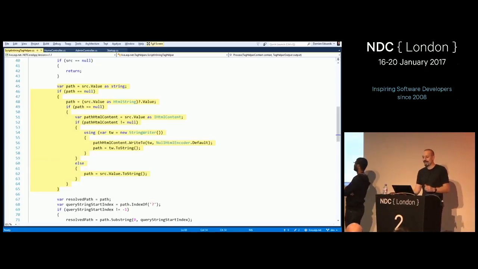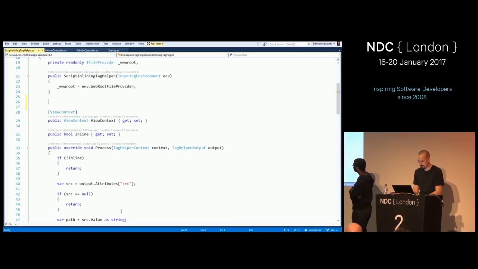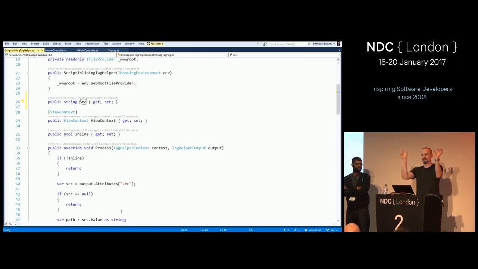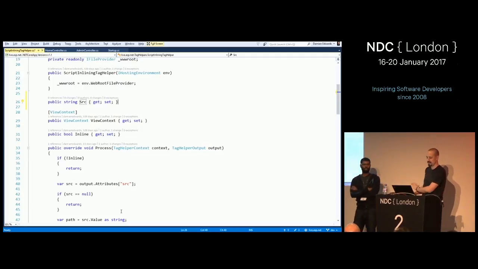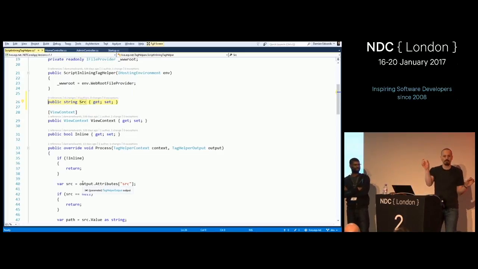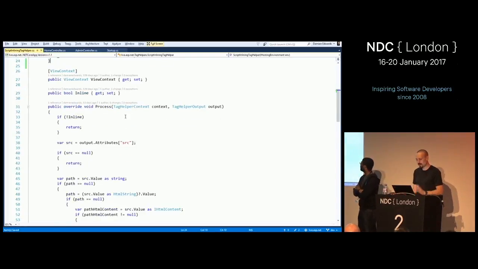If I was to declare source as a property on here, which I can do, that will take care of that for me. The tag helper system will bind the source attribute to my source property, and it will do all this logic for me. But I have an aversion to doing that, because if you do that, then it shows up in the editor as purple, because it now says this property is from the tag helper, and it overrides the fact that it's HTML, and that just annoys me. So I do it manually. And if you're writing complex tag helpers, you need to do this anyway.